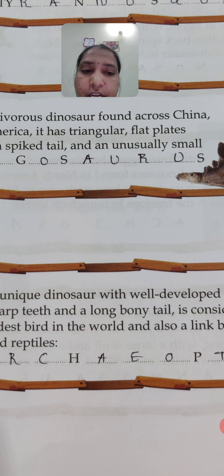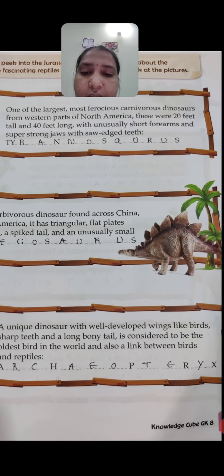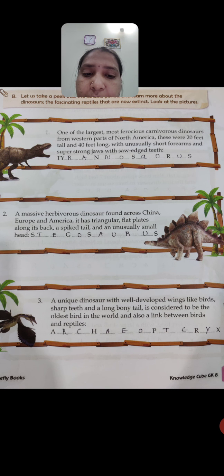It has a sharp teeth and a long bony tail, and it is considered one of the oldest birds in the world. It is also a link between birds and reptiles. That means this species comes between the birds and the reptiles. Sometimes it looks like a bird and sometimes like a reptile. It has these features, so we can call it an